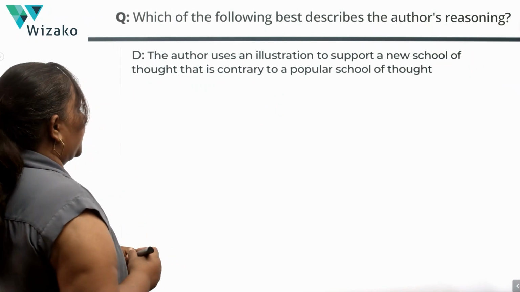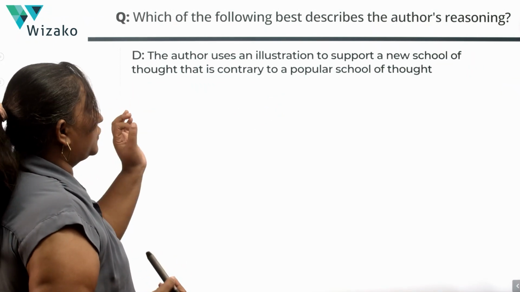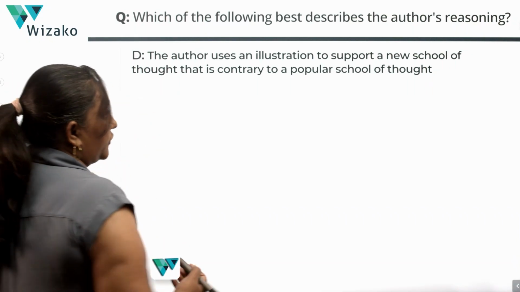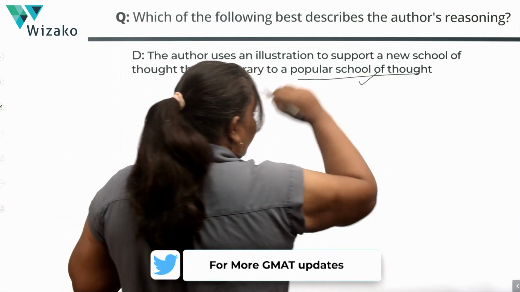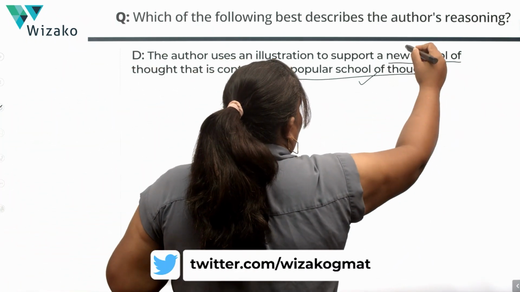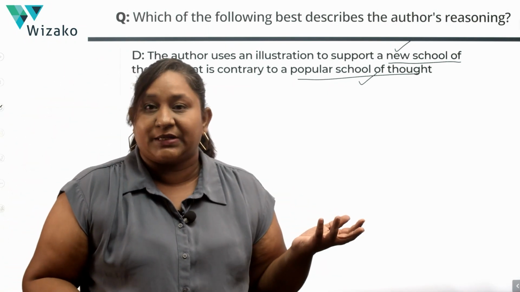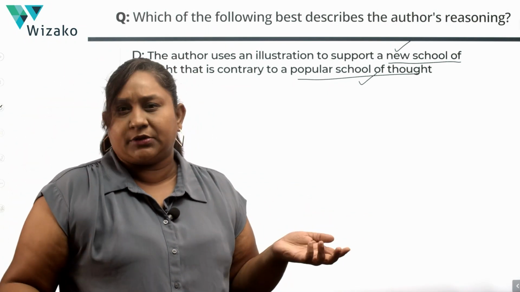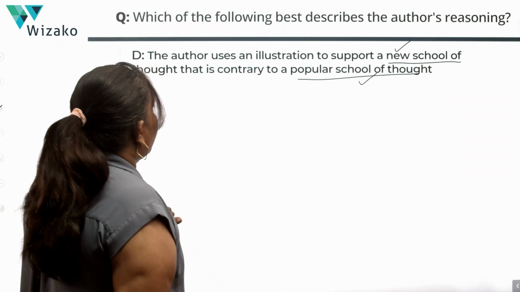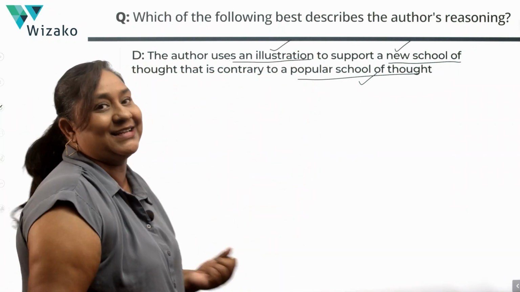Let's look at the next option. The author uses an illustration to support a new school of thought that is contrary to a popular school of thought. Yes, you have a popular school of thought around industrial and automobile pollution. Yes, you have a new school of thought which is about the methane and the cud-chewing animals. It is a new school of thought because it says researchers have now discovered or something to that effect. The author uses an illustration. I can call the hypothetical scenario an illustration.